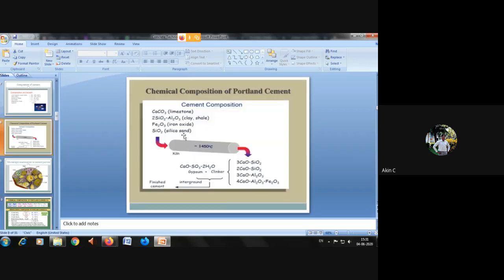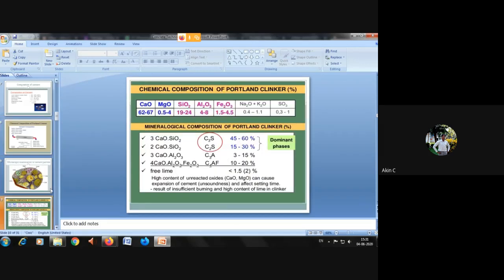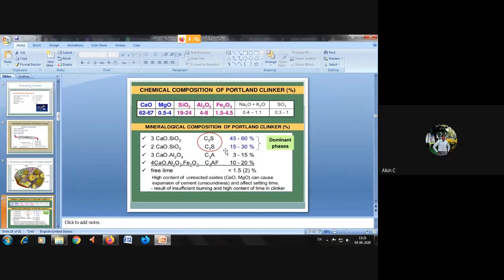Exactly what I've told in the rotary kiln process, these are where the chemical reactions happen. So 3CaO.SiO2, tricalcium silicate, is mentioned as C3S. I've already told you in the class, and I've also given an example in the class.